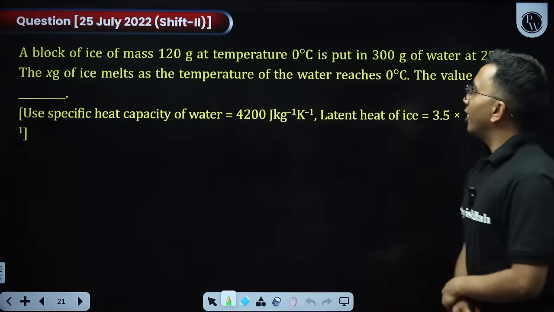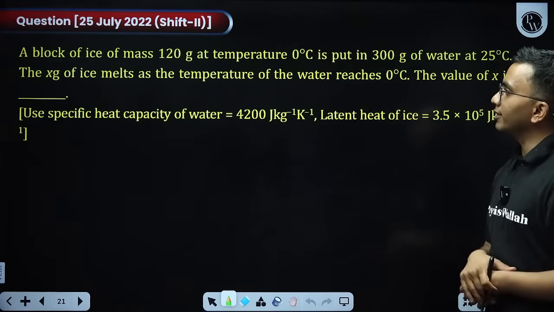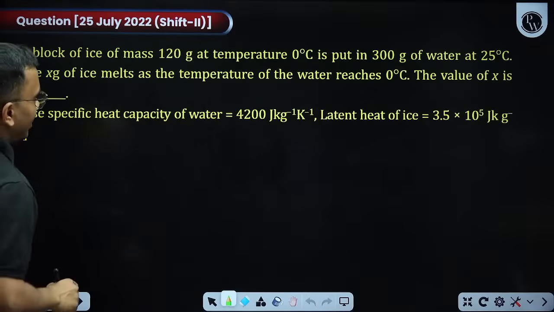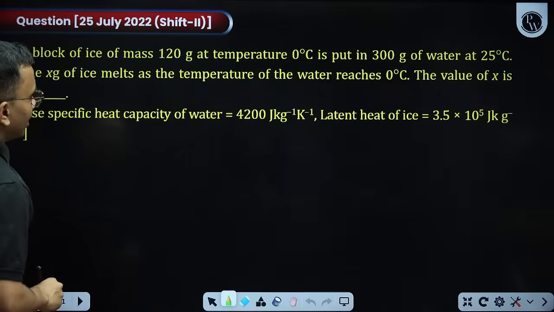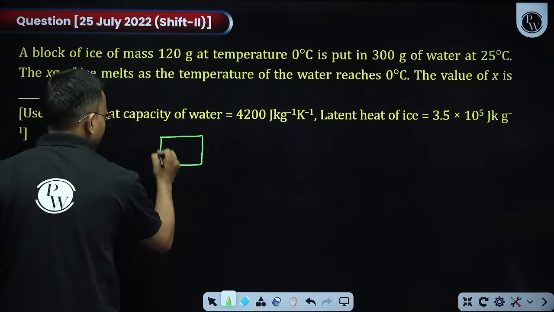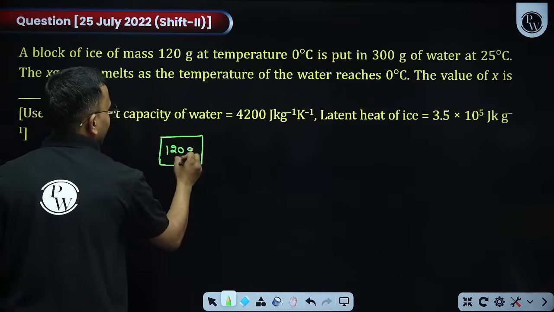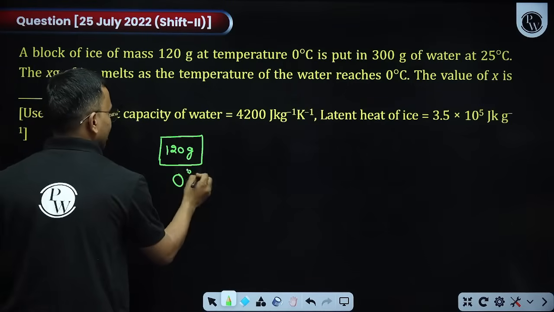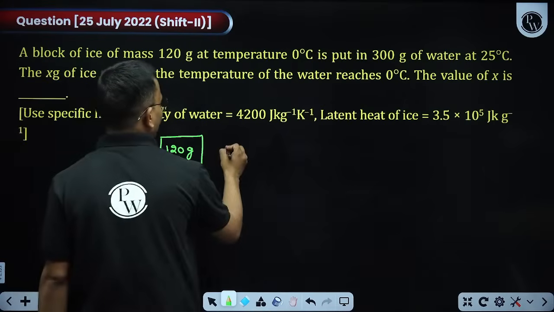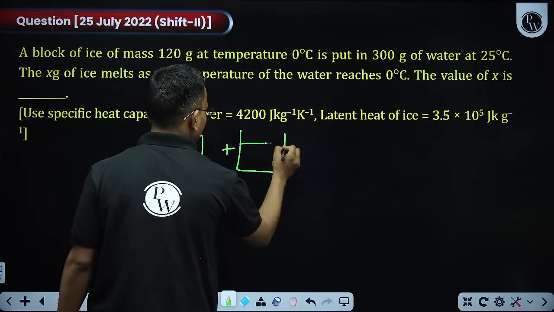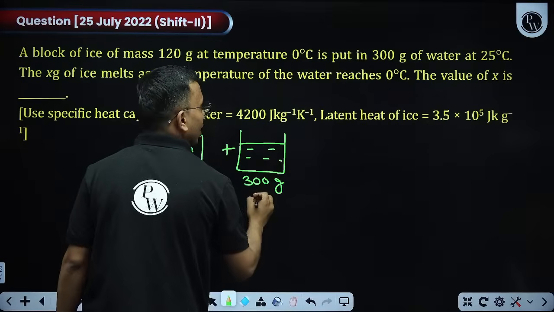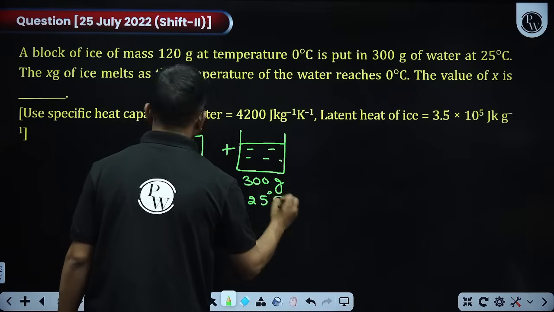Next question. Okay, it is an ice and water problem. A block of ice of mass 120 gram at temperature 0 degree Celsius is put in 300 gram of water at 25 degrees Celsius.